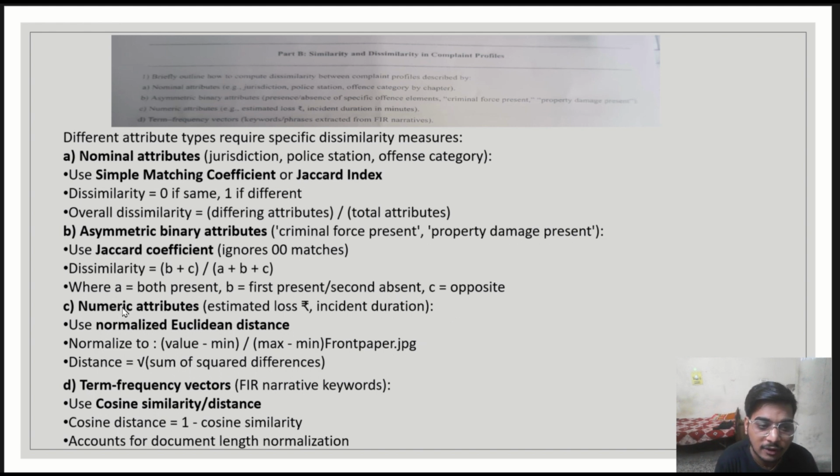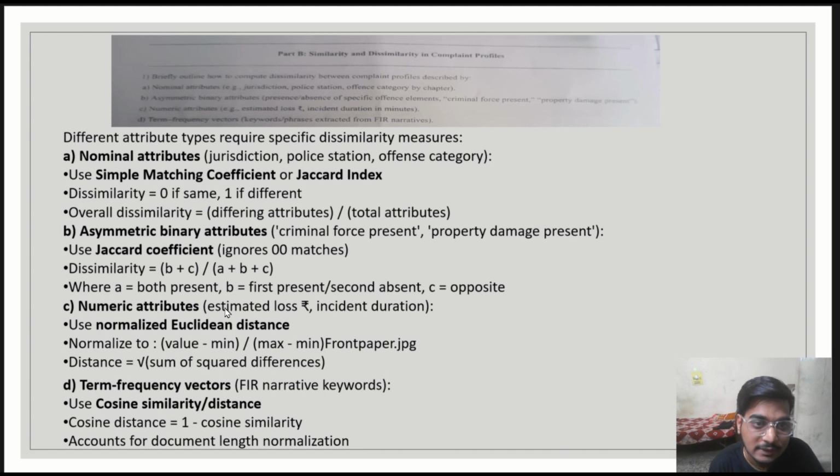The C part includes the numeric attributes like the estimated loss in rupees and incident duration. Here we can use the normalized Euclidean distance, which is very crucial for calculation for numerical attributes. We will normalize the value as value minus min divided by max minus min, and we can calculate the distance by using the formula: distance is equal to the square root of the sum of squared differences.